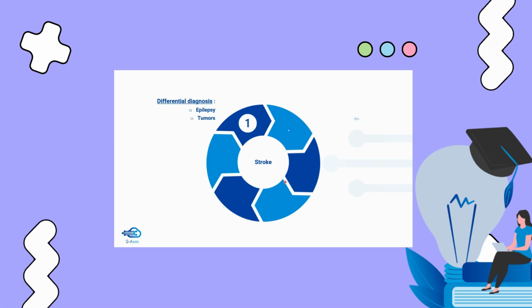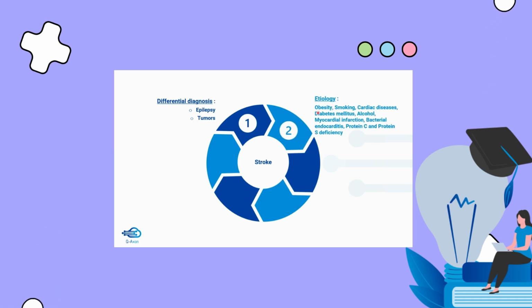So what could be the etiology of stroke? It may be obesity, smoking, cardiac diseases, then myocardial infarction which interferes with the blood supply, diabetes mellitus, alcohol, bacterial endocarditis, and protein C and protein S deficiency, which are the anticoagulants.